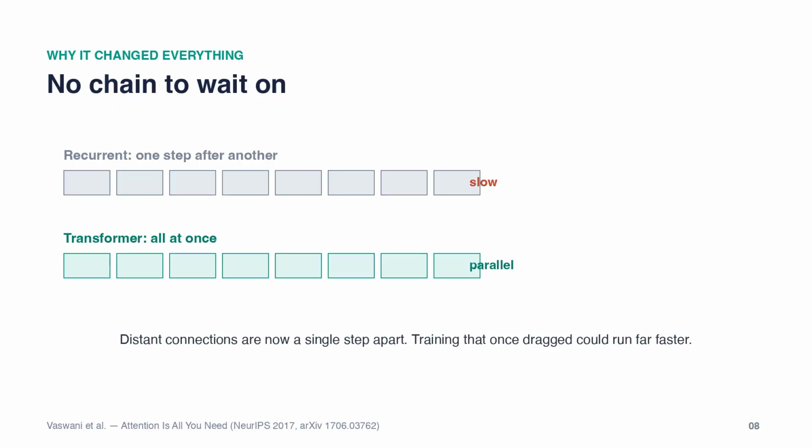Here is why that mattered. With no chain to wait on, the model does far less serial waiting. Positions can be processed in parallel. Connections that used to fade across a long sentence are now a single step apart, and training that once dragged could now run far faster. Same task, a completely different shape.